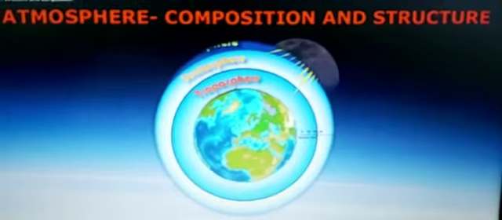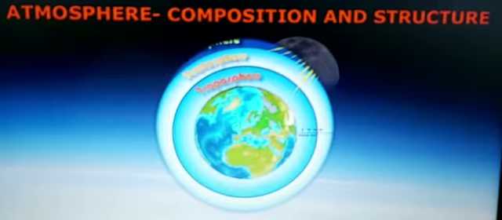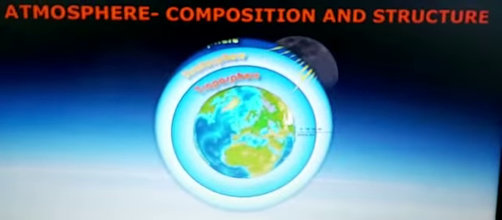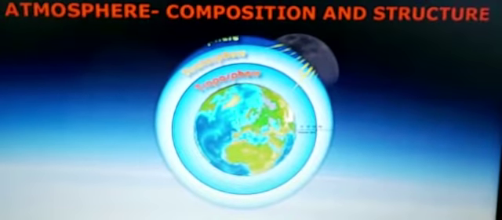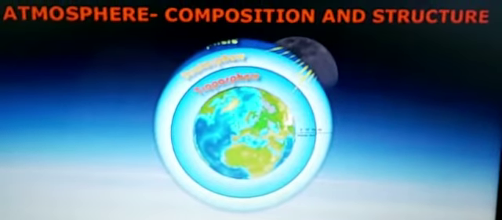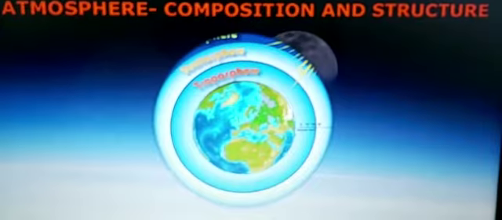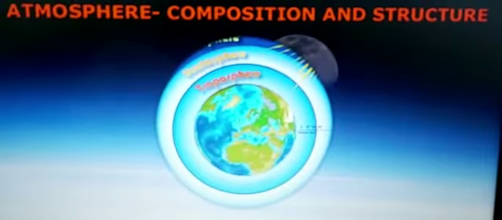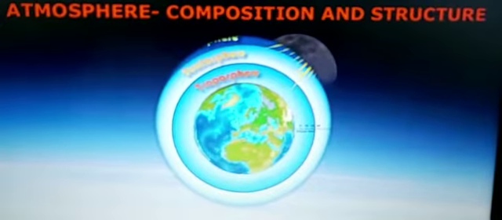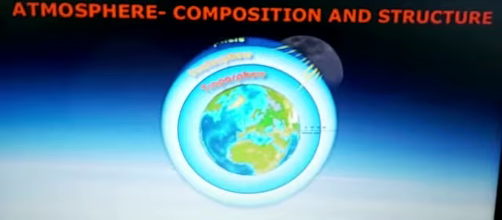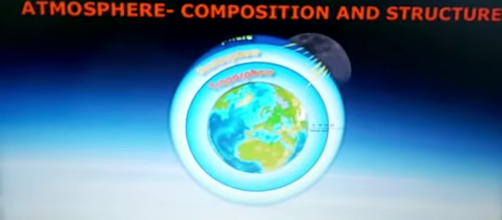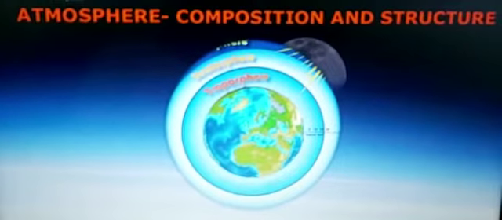You are well aware of the word atmosphere. The earth with its spherical shape is divided into three domains, children, and this you have already studied: lithosphere, atmosphere, hydrosphere. So lithosphere we have done, hydrosphere we have done. Now we are going to do atmosphere. These three domains together make up the biosphere, where all these three meet, that is known as biosphere.